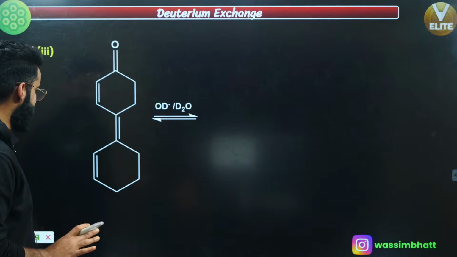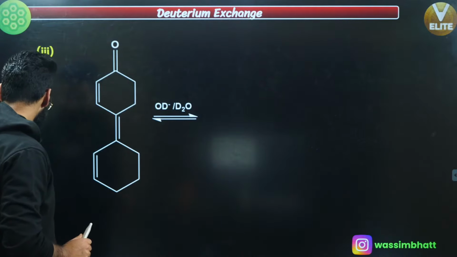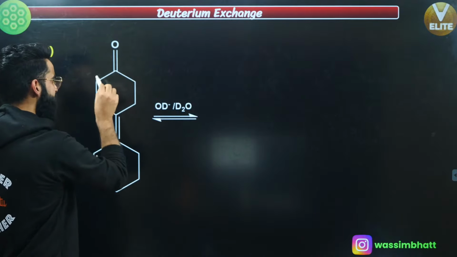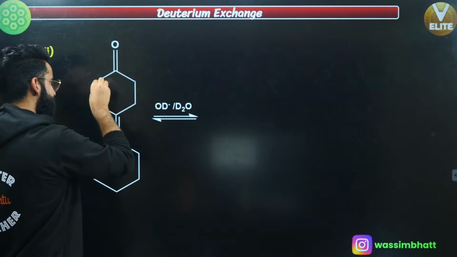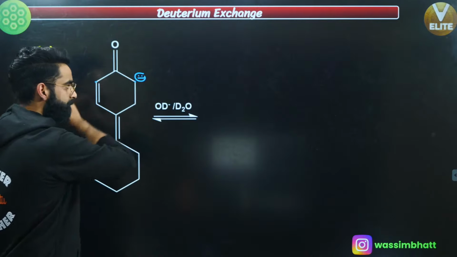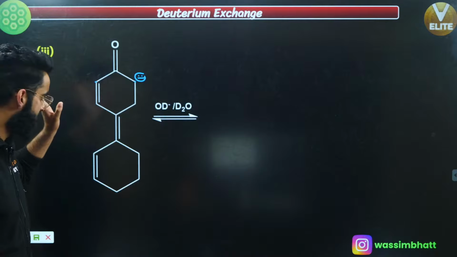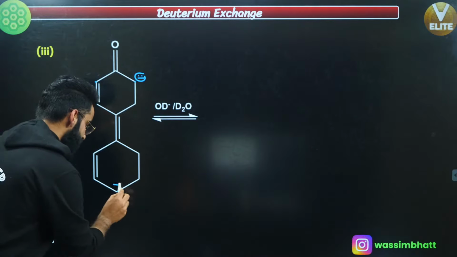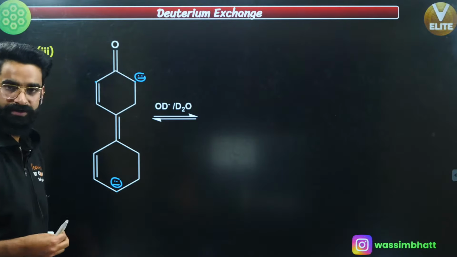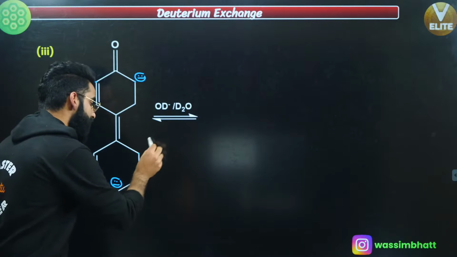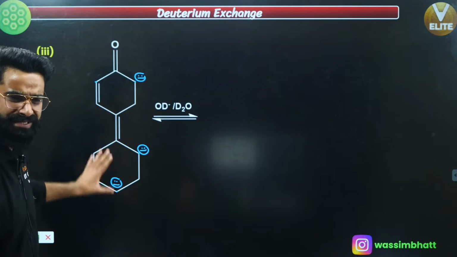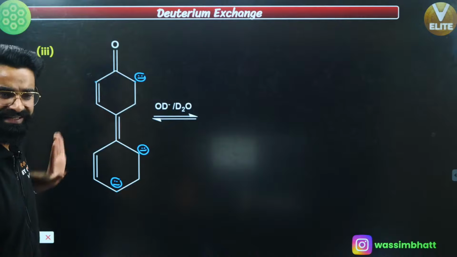First possibility. From where all positions can I take H positive out? See, first of all, select your reference. This is C double bond O, your reference. This alpha carbon, but this is sp2, this is sp3. So you can take H positive out from here so that there'll be negative charge. There can be negative charge on this carbon, correct? You can take H positive from here as well. Therefore, there'll be negative charge right here. Even you can take H positive from here as well so that there'll be negative charge on this carbon. You're just saying what all carbons will get the negative charge.